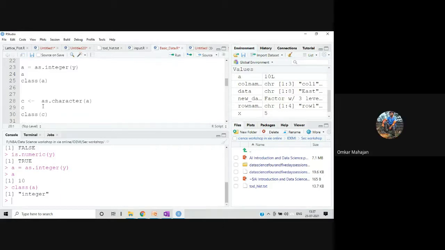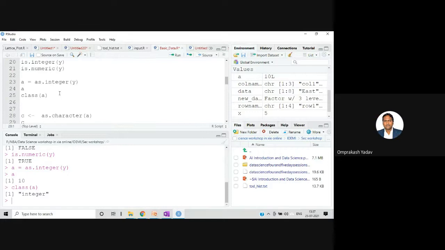Sir, can you repeat the as dot command? Yeah. So there are two functions. One is is dot function. Second is as dot function. With the is dot function, you can check whether the type is correct or not. For example, I'm saying here is dot character x. So I'm asking whether this x is character or not. If it's not a character, it will give me false. If it is a character, it will give me true.